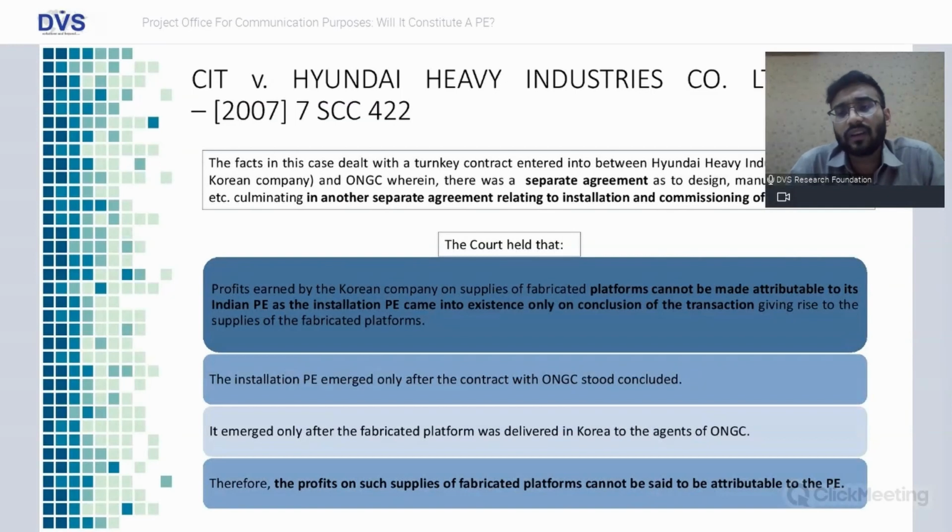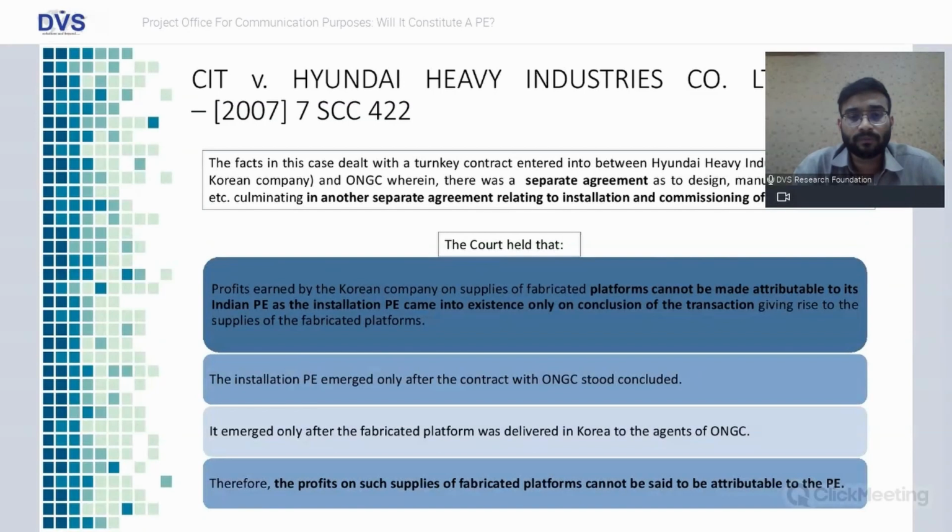Now, the Supreme Court referred to various judicial precedents while giving its ruling. One of the rulings was CIT versus Hyundai Heavy Industries Company Limited, where the case dealt with a turnkey contract entered into between Hyundai Heavy Industries and ONGC, wherein there was a separate agreement to design, manufacture, erection, etc., culminating in another separate agreement relating to installation and commissioning of the platform. The court held in that case that profits earned by a Korean company on supplies of fabricated platforms cannot be made attributable to its Indian PE, as the installation PE came into existence only on conclusion of the transaction giving rise to the supply of fabricated platforms.